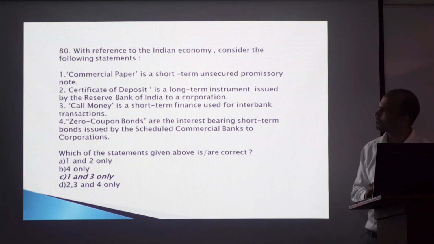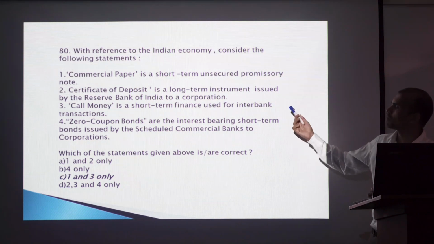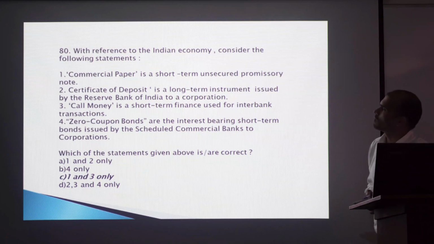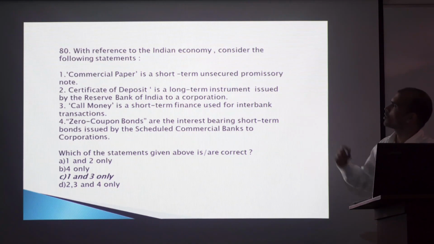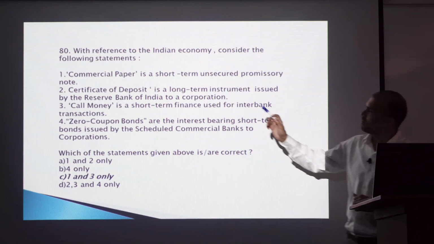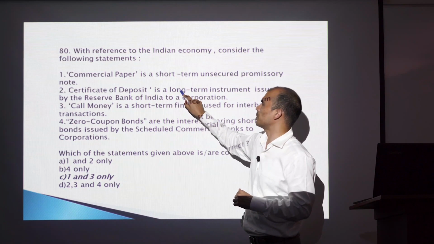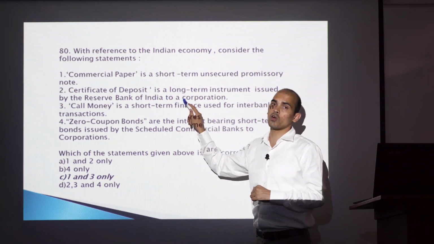Next. Again, a few terms from the economy. If you know the meaning, you could have easily solved this question. Commercial paper is a short-term unsecured promissory note. Very true. Same is the case with certificate of deposit. It is not a long-term instrument. It is a short-term instrument. I am not getting into the technicality. That is the knowledge part.